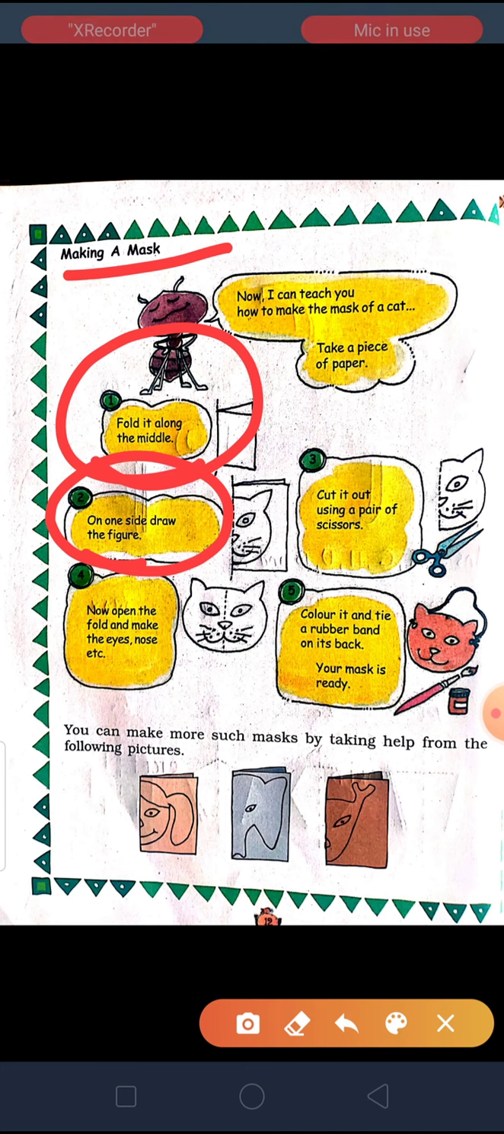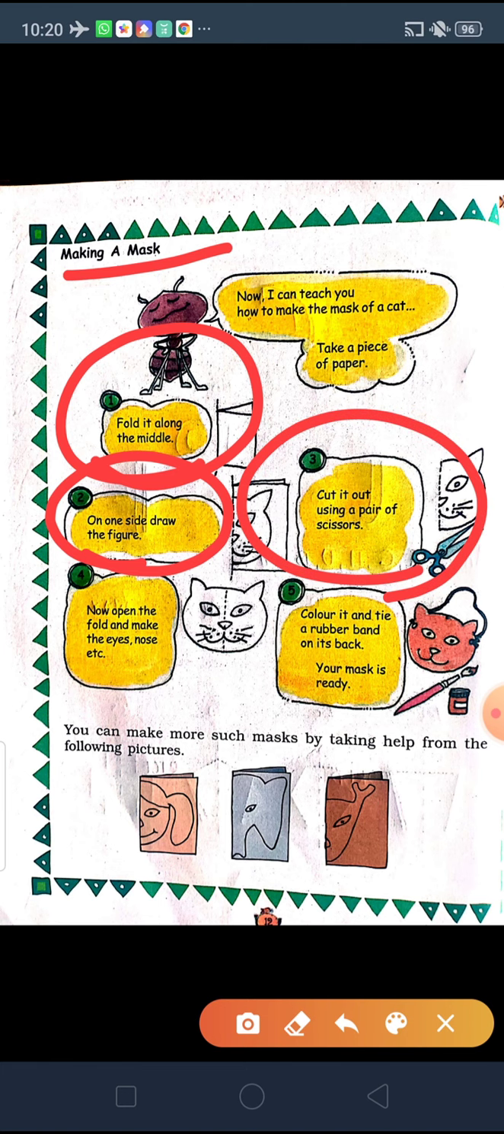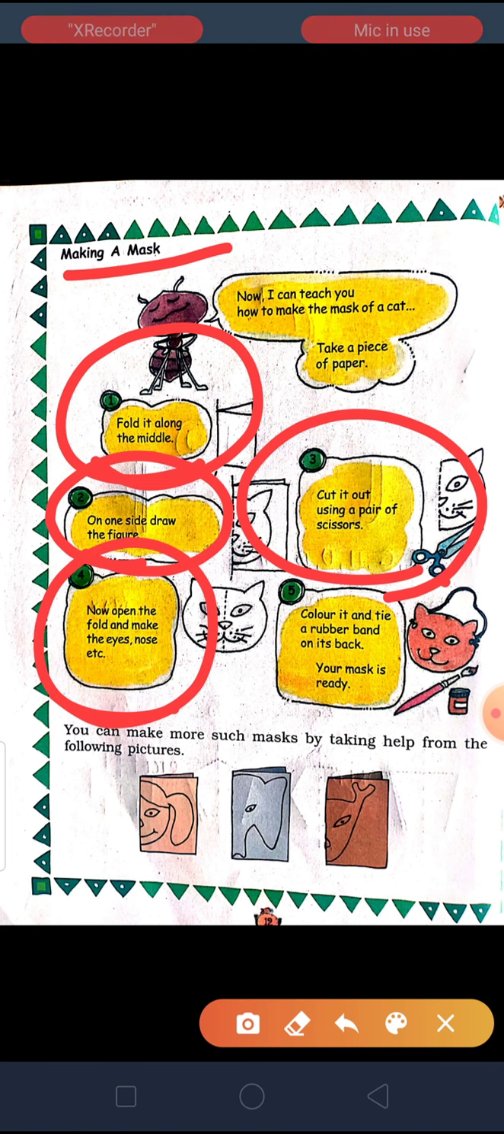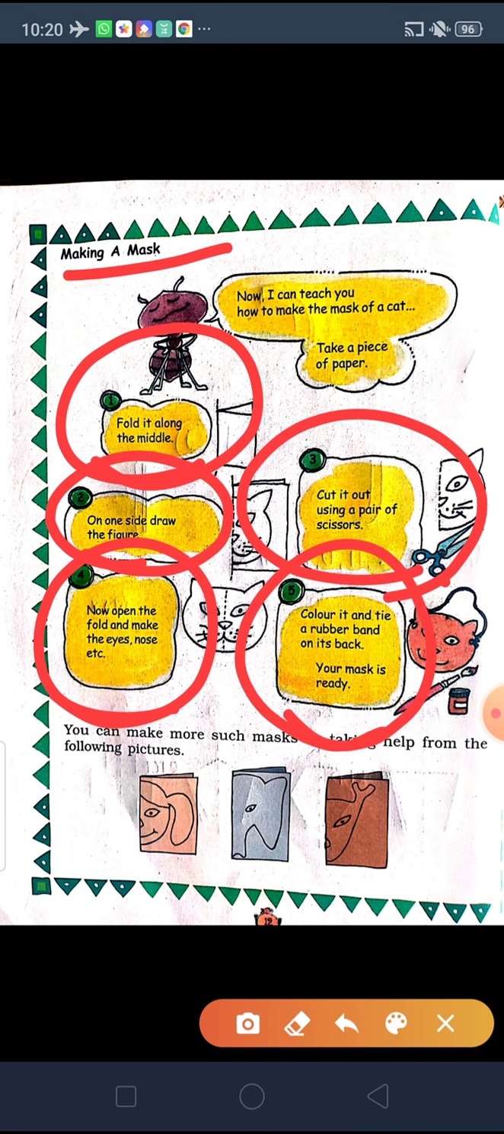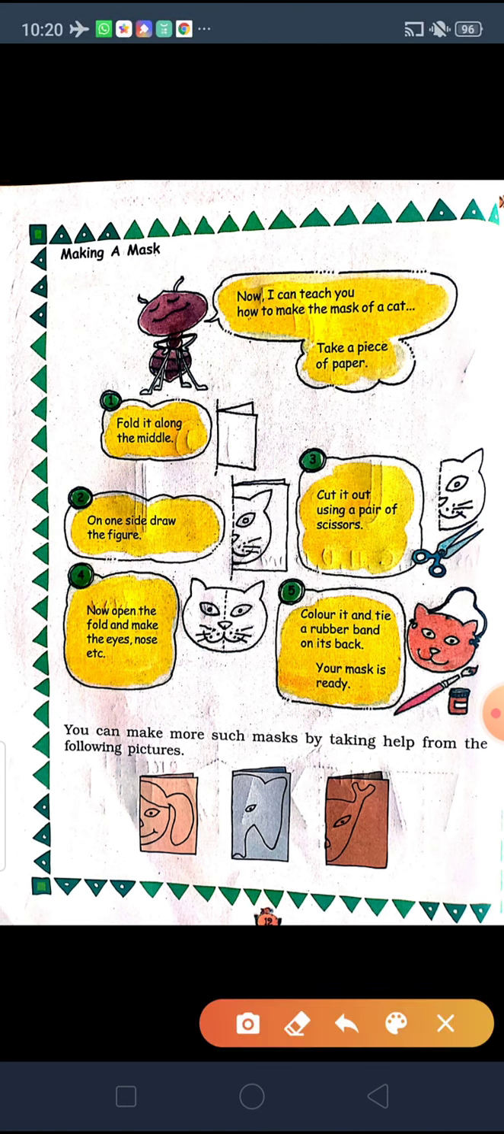Again, you can cut that paper with a pair of scissors, as they have shown you. Then after cutting, you have to open the fold and draw whatever eyes and nose etc. are remaining. Then you have to color this and tie a rubber band on the back of the mask. For this you don't have to go anywhere, you can do this at home because you have papers and everything at home. So this exercise is fun.